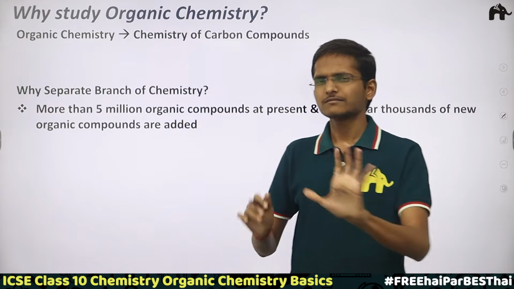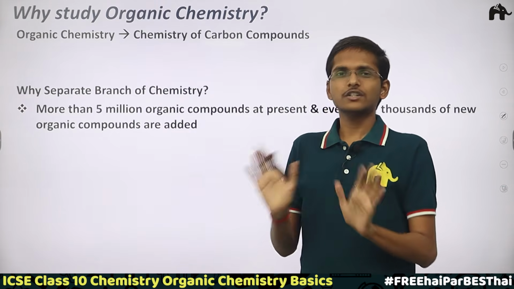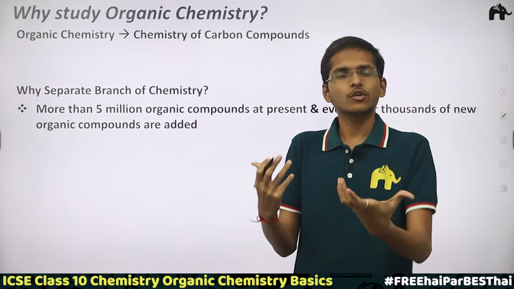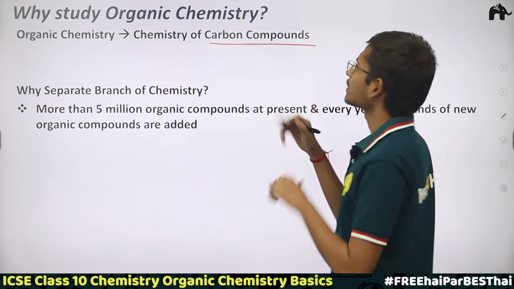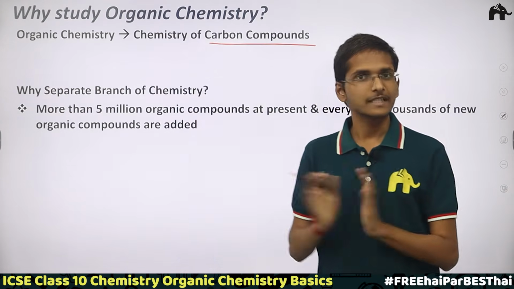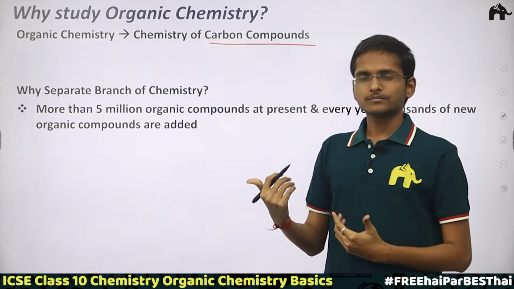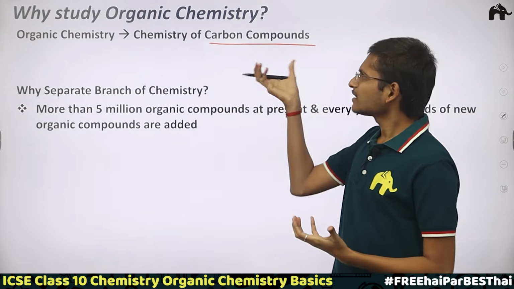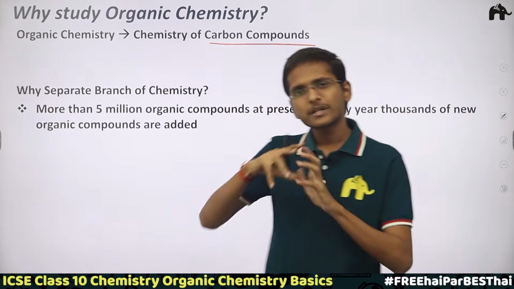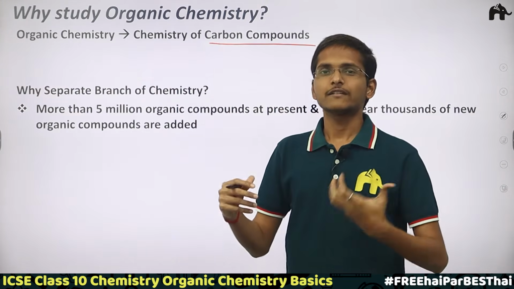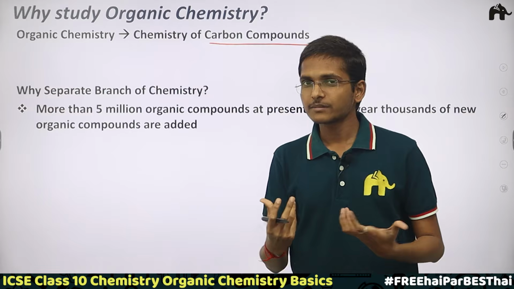So simply for now, in the initial time you just understand that organic chemistry is simply the chemistry of carbon compounds. The compounds of carbon, that's it. Now this carbon chemistry, the organic chemistry, is actually a separate branch of chemistry, like physical chemistry and inorganic chemistry.